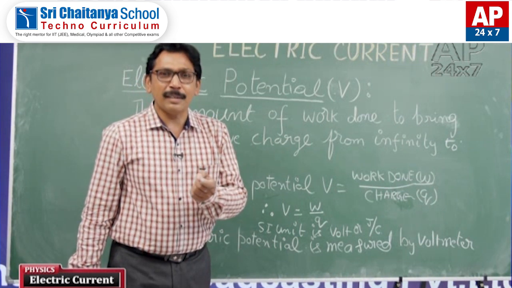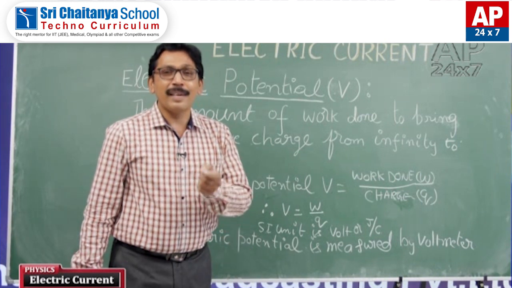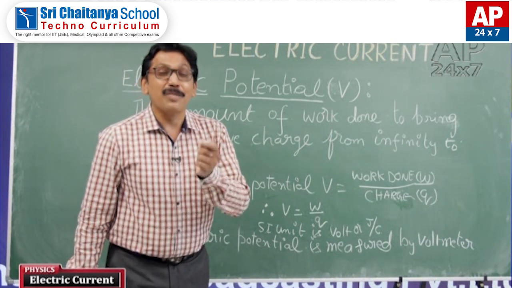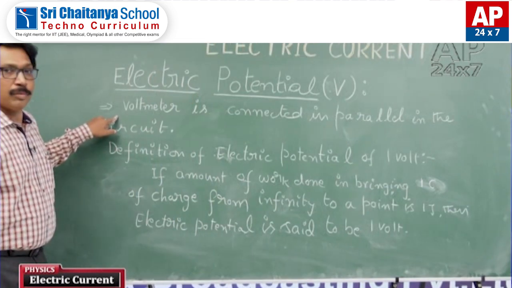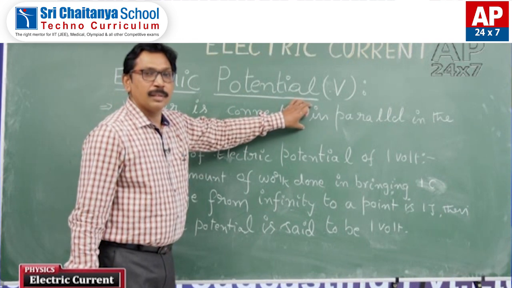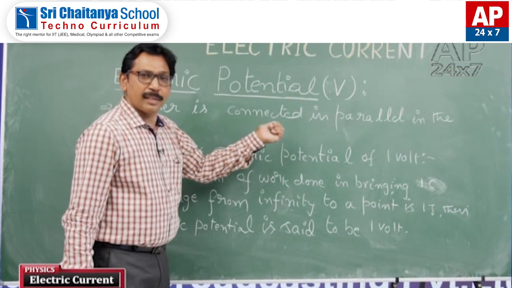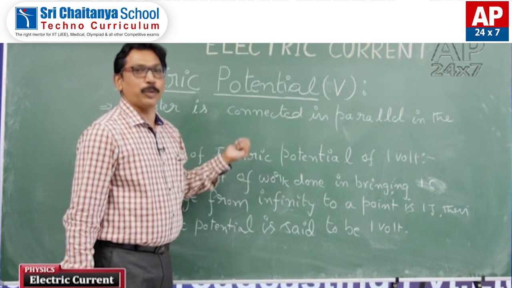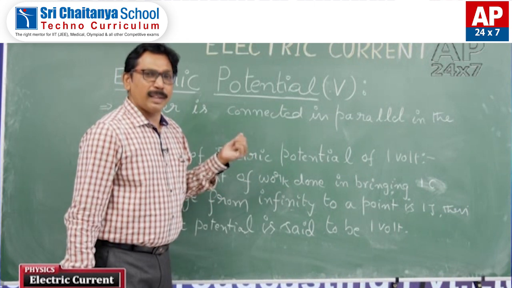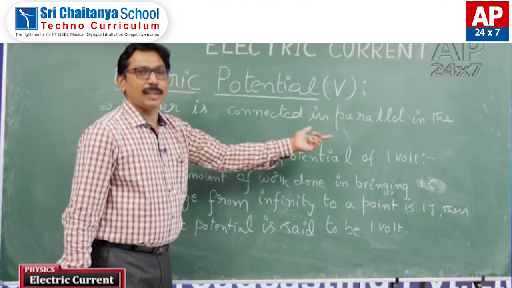This is a most important multiple choice question. What is the internal resistance of an ideal voltmeter? Come on, tell me the answer. It is infinite. How can we connect voltmeters in the circuits? The voltmeter is always connected in parallel in the circuits. We always connect voltmeters in parallel in the circuit.